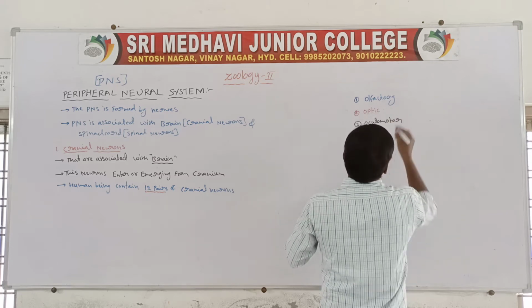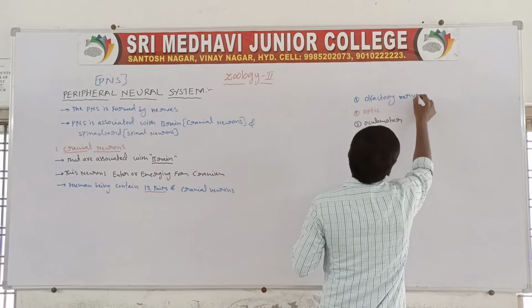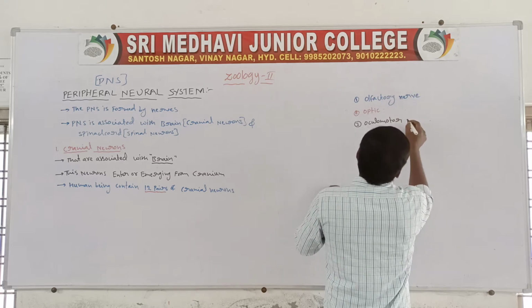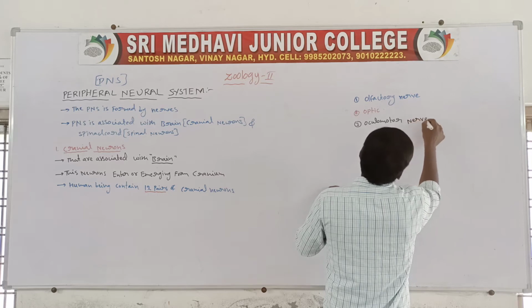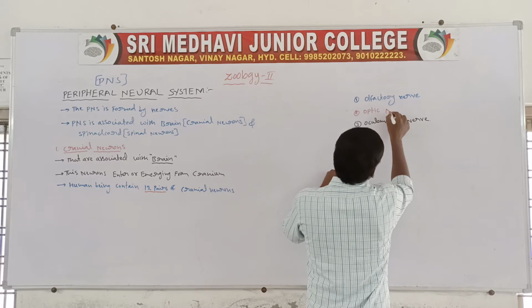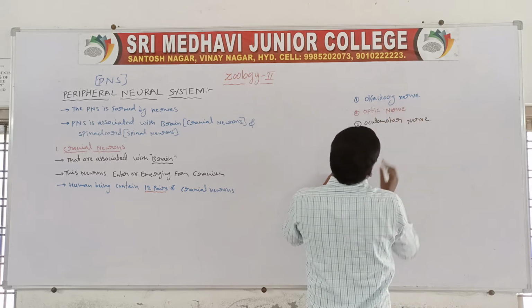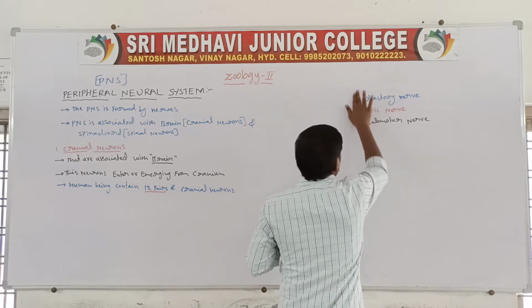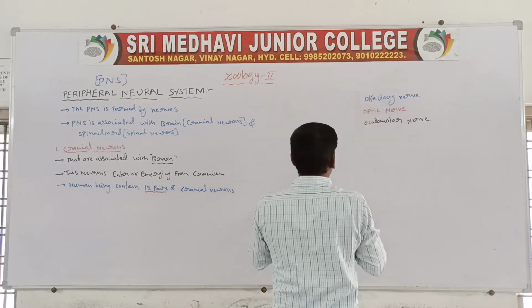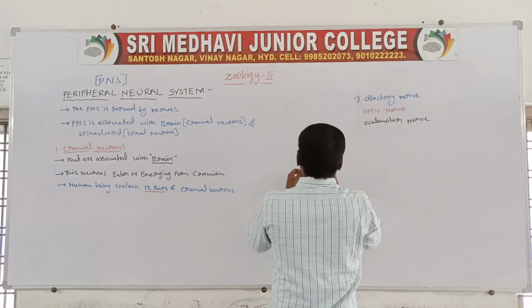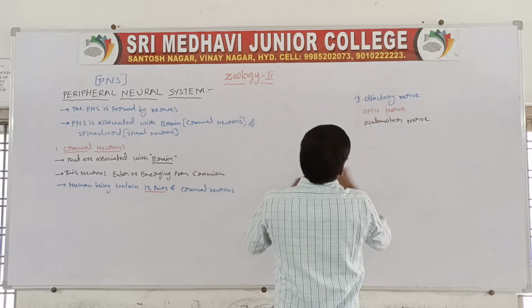First one, olfactory nerve. Second one, optic nerve.